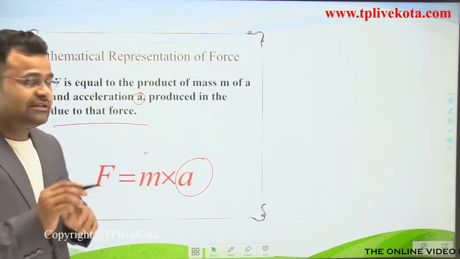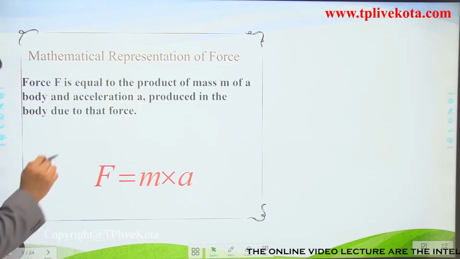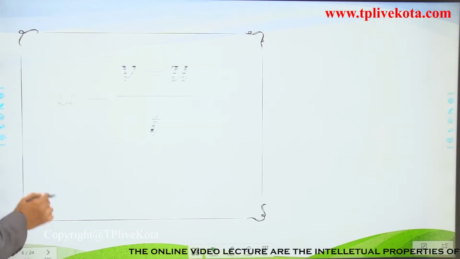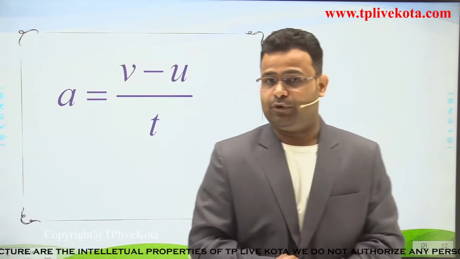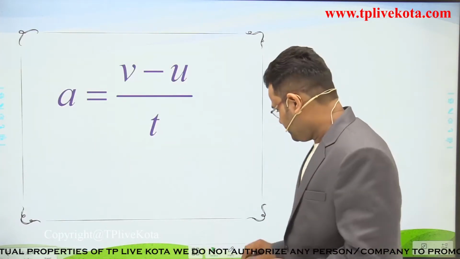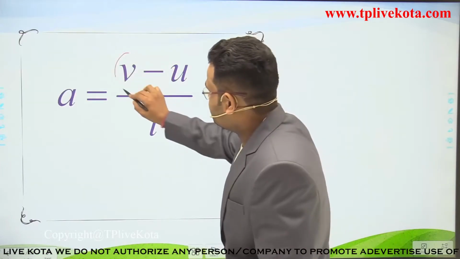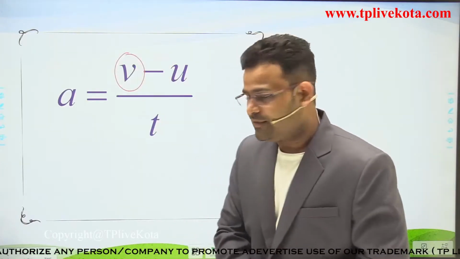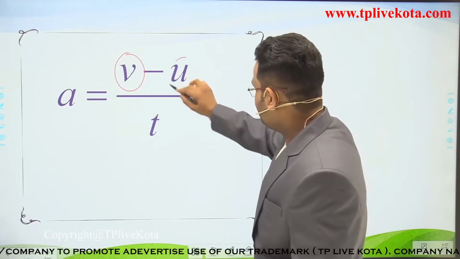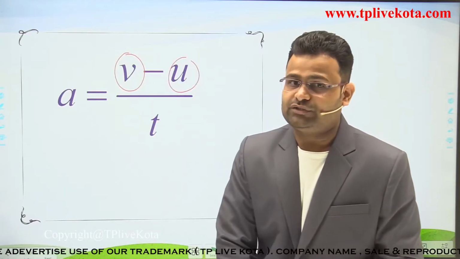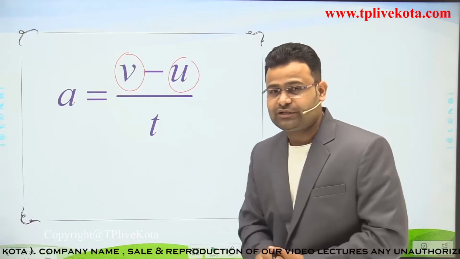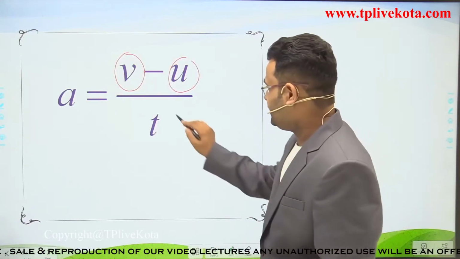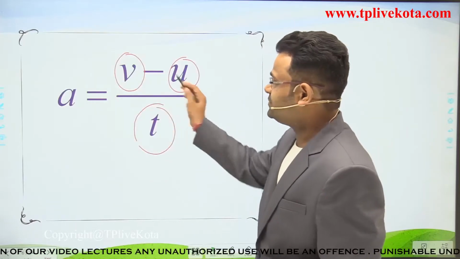Now in the next slide we discuss what acceleration is. Acceleration is equal to v minus u upon t, where v is the final velocity, u is the initial velocity, and t is the time taken to change this velocity.